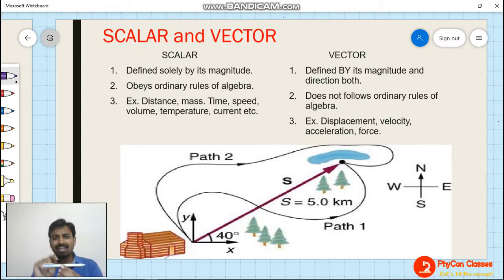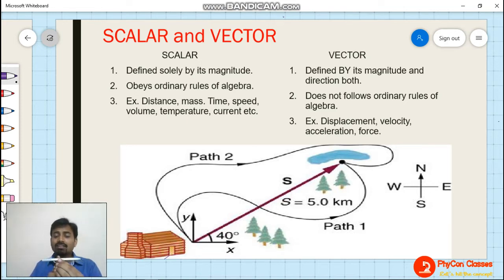So while talking about the mass of a particular body, we do not require any kind of direction because that doesn't make any sense. Mass is the property that tells how much quantity of matter is being stored inside a body. And that does not require any kind of direction for its definition. But if I ask you about weight, weight is a kind of force which acts on any mass because of the Earth's gravitational pull. Mass multiplied with acceleration due to gravity, which is in the downward direction, gives us weight.